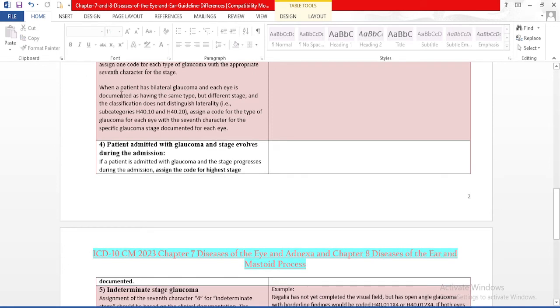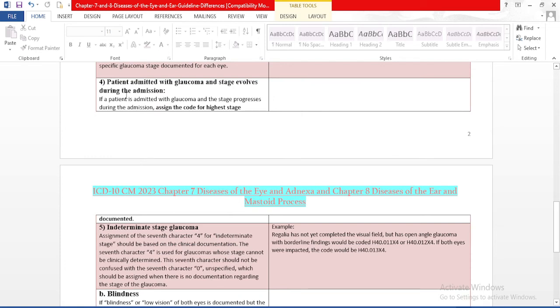Next guideline. When a patient has bilateral glaucoma and each eye is documented as having the same type but different stage and the classification does not distinguish laterality, assign a code for the type of glaucoma for each eye with the seventh character for the specific glaucoma stage documented for each eye. So we need to check if we have the same type and same stage, we can code the bilateral code. So if we don't have a bilateral code, we need to assign the unilateral code, like right and, sorry, left and right, using the stage.